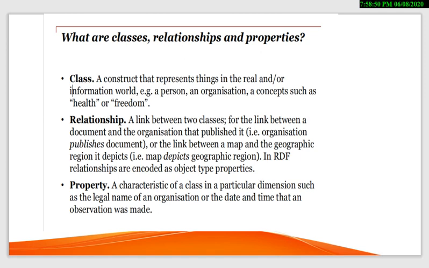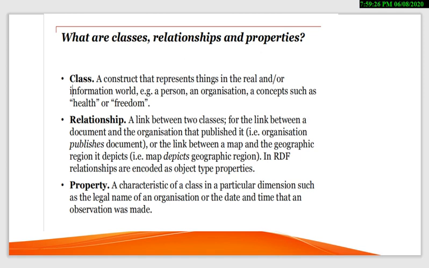Or take the link between a map and the geographic region it depicts. Example: map depicts geographic region. Here map is a class, geographic region is another class, and they are connected with some relation, and that relation, depicts, performs its function as a relationship in this statement.